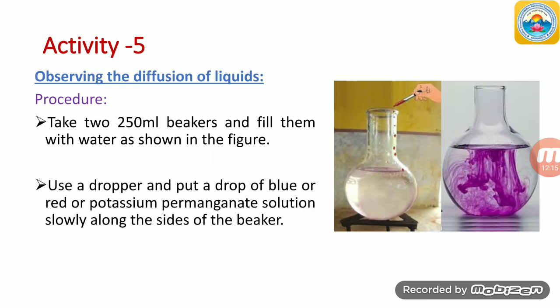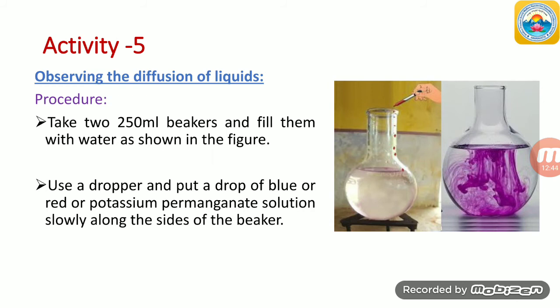Now, in the first figure, are you watching a dropper? Use a dropper and put a drop of blue or red ink, or you can also take a potassium permanganate solution, slowly along the sides of the beaker.